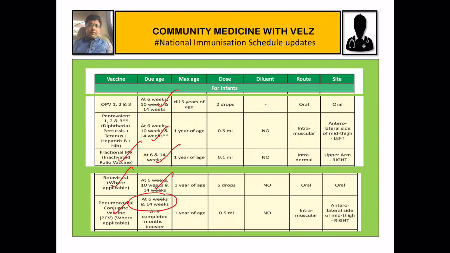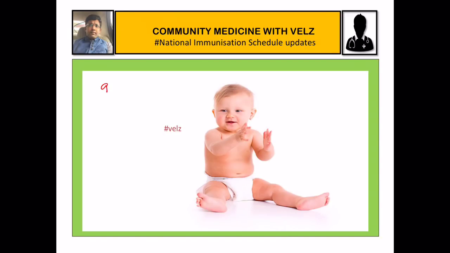Then if you see at the 9th month, a booster dose is given, that is the booster dose of pneumococcal conjugate vaccine.